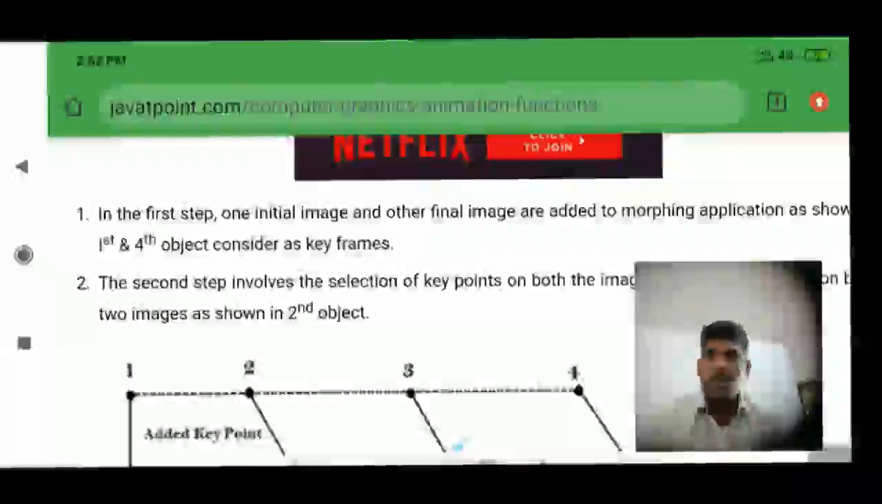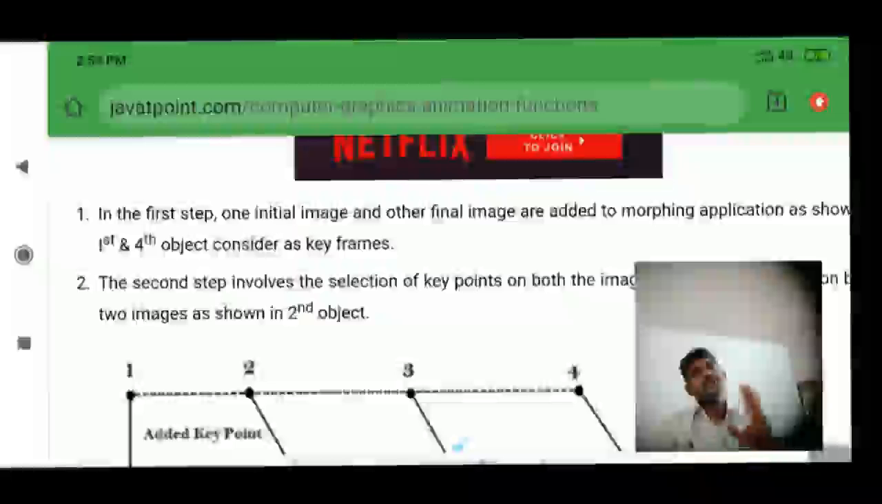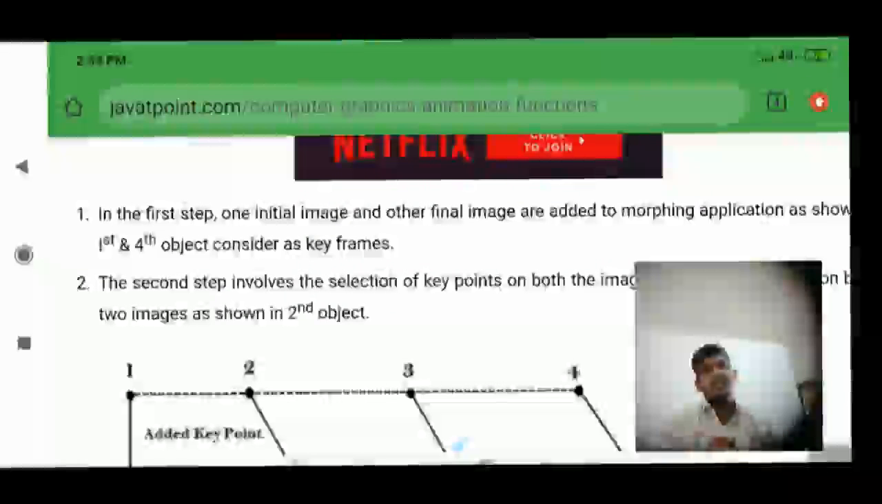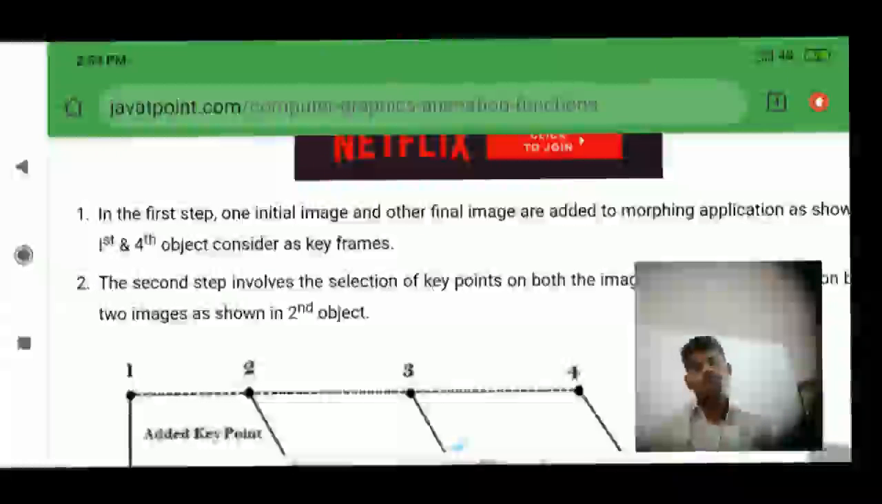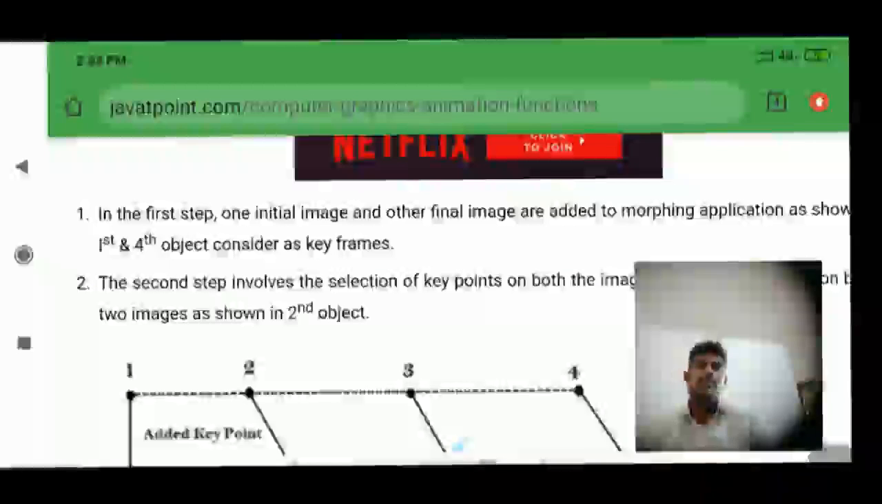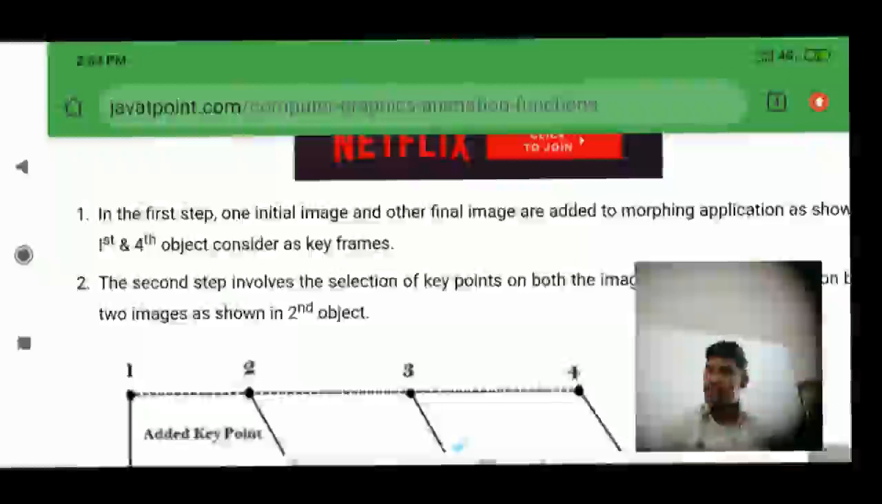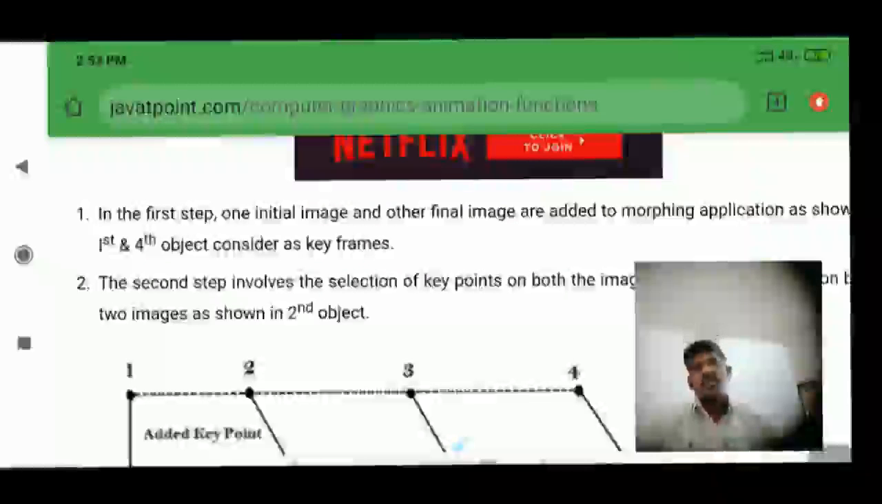What is morphing? I already told you, morphing is nothing but transformation of an object's shape from one form to another form. Transformation means changing an object's shape from one form to another. So here a child image is there, here an old person image is there, and changing the child image to the old person image is called morphing.